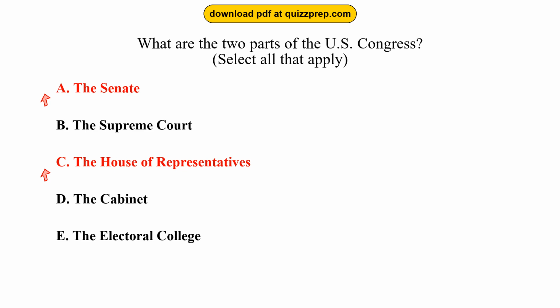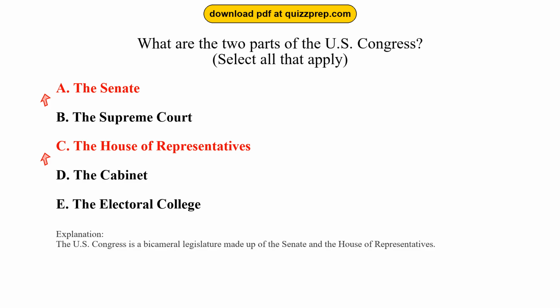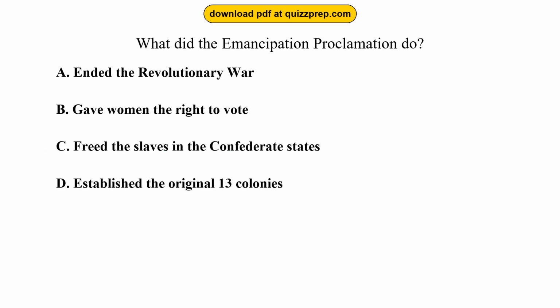The Senate, the House of Representatives. The U.S. Congress is a bicameral legislature made up of the Senate and the House of Representatives. Question 19. What did the Emancipation Proclamation do? Option A. Ended the Revolutionary War. Option B. Gave women the right to vote. Option C. Freed the slaves in the Confederate States. Option D. Established the original 13 colonies.